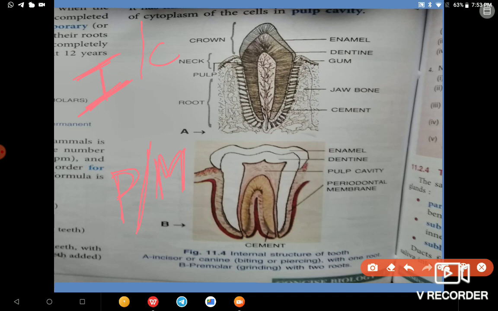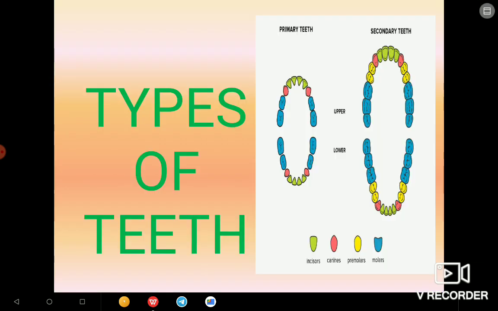Then we have the neck, which has the gum. Next we have the pulp, which is the middle part, and lastly the root, which consists of the jawbone and the cement. And in the case of molars and premolars, we have the enamel, then dentine, pulp cavity, and periodontal membrane, in addition to cement.